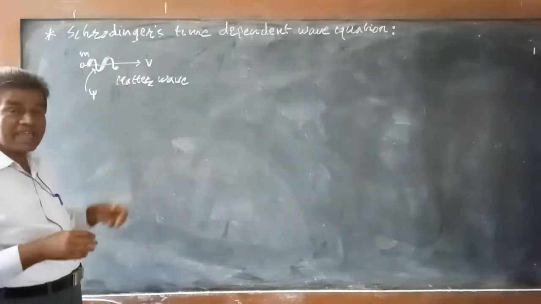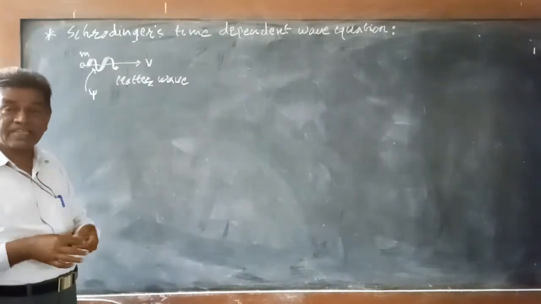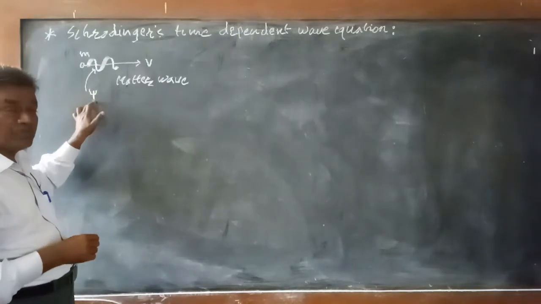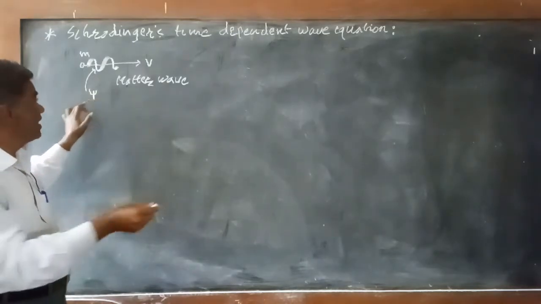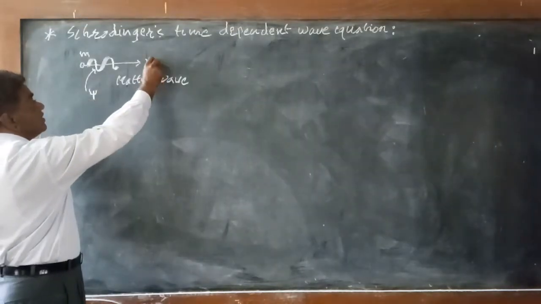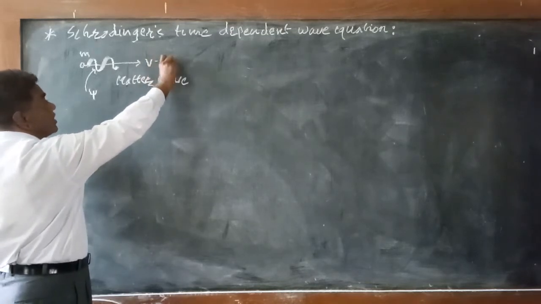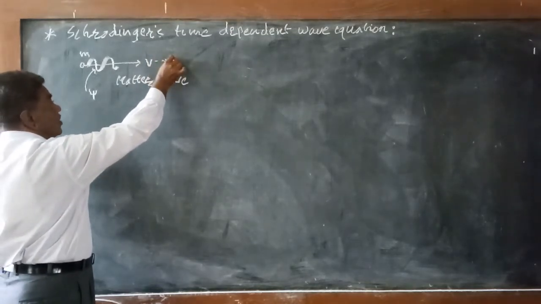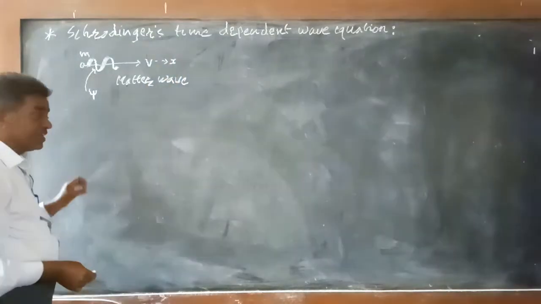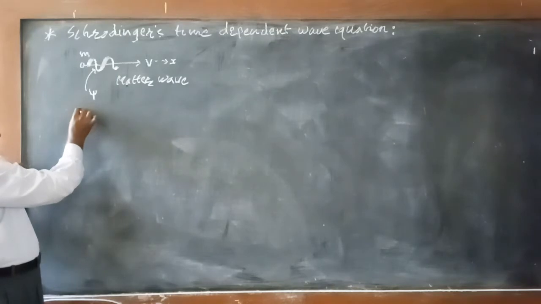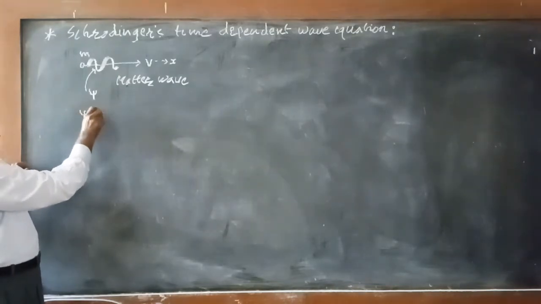If the particle is moving along the x direction, then psi can be specified along the x direction by this equation.